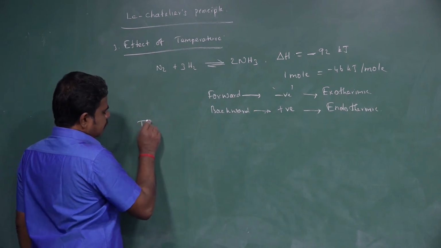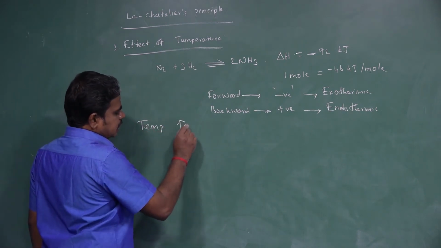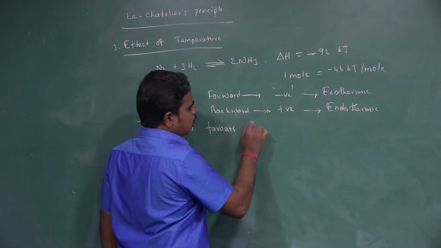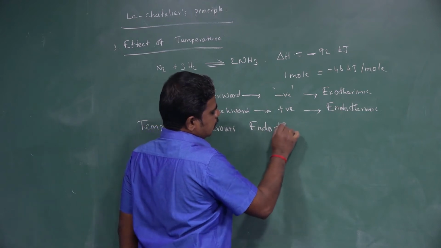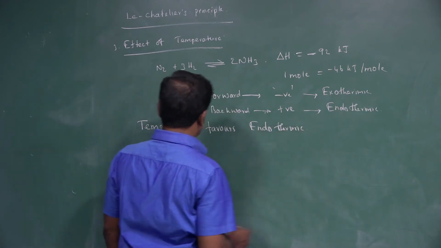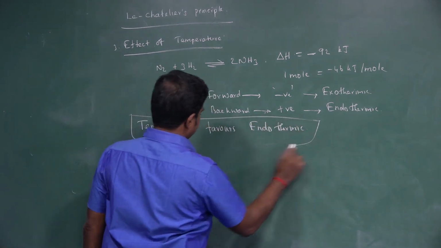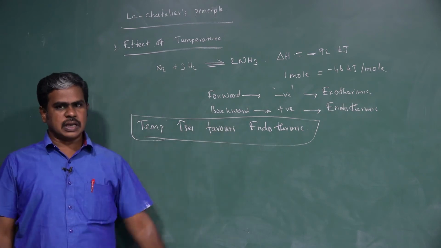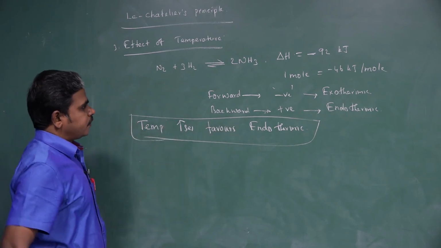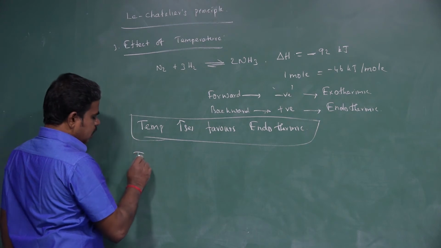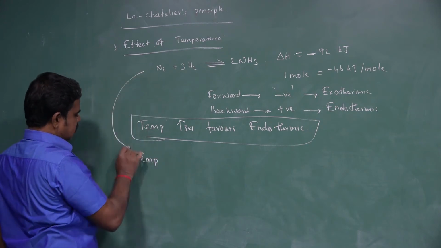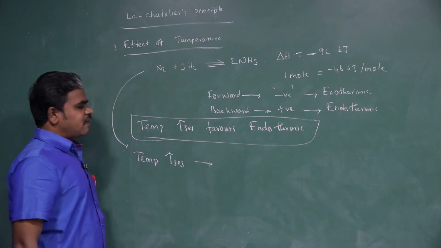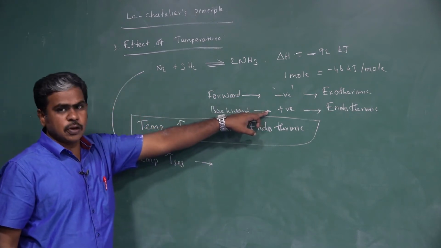So here, when temperature increases, it favors the endothermic reaction. It is easily identified. When temperature increases, it favors the endothermic reaction. Which one is endothermic?